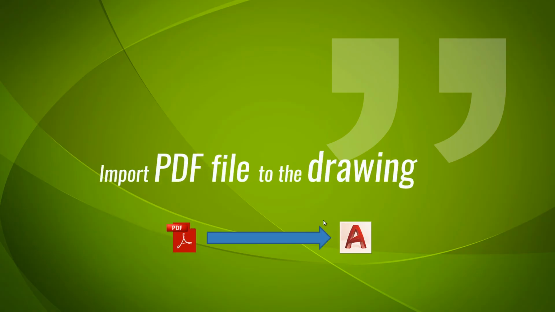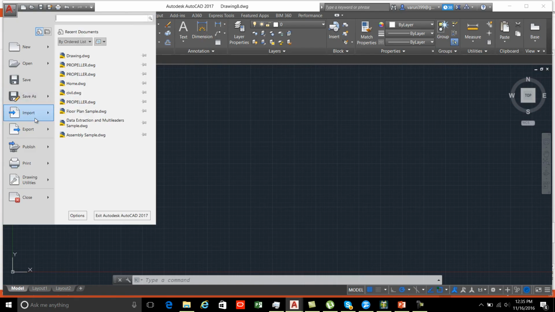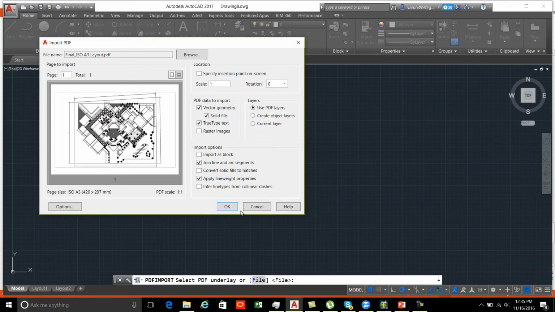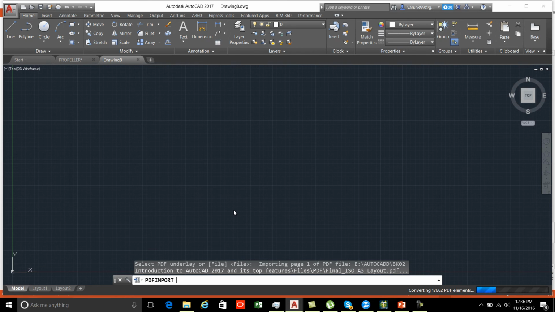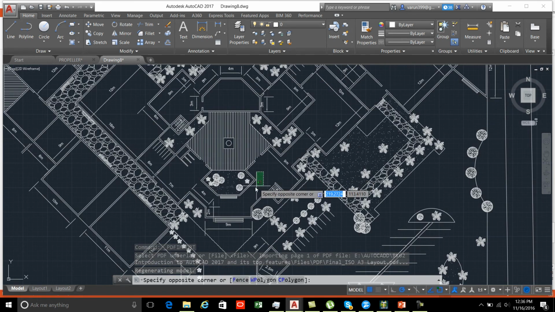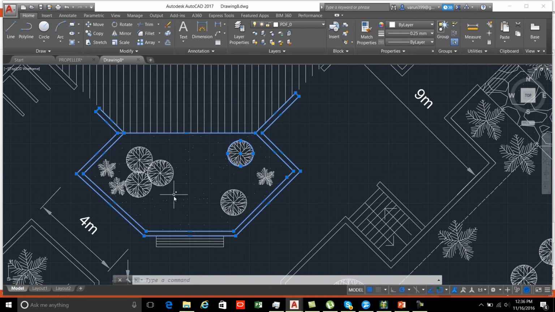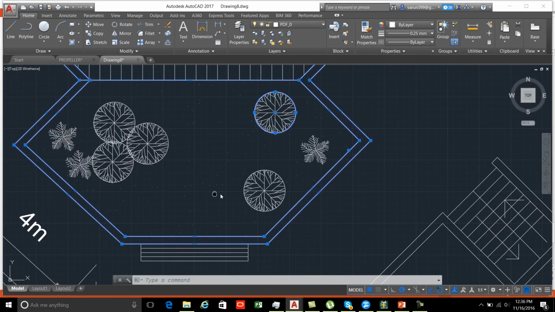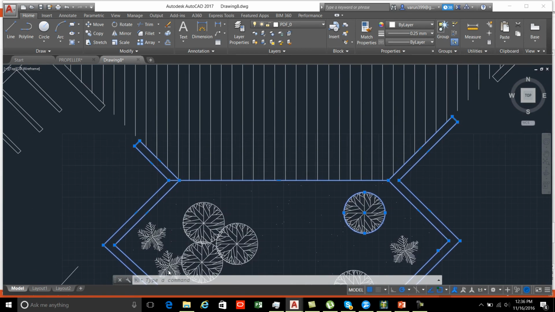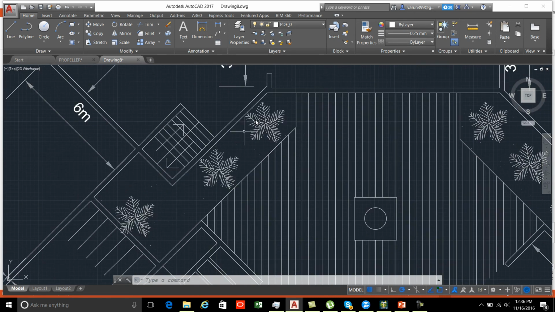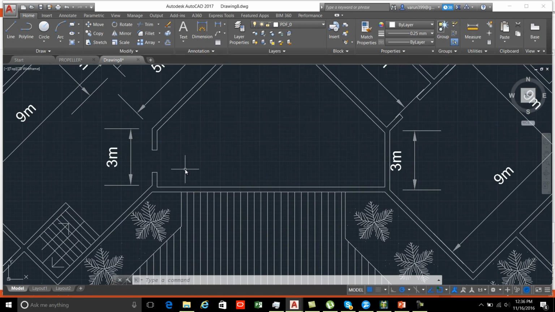Import PDF file to the drawing. AutoCAD 2017 has a provision to import PDF file to the drawing so that we can take the lines and circles as they are. It takes a couple of minutes to load the PDF to your drawing sheet. As we can see, the PDF is loaded as lines and circles into your drawing. This feature was not available till the 2016 version. AutoCAD 2017 has provided this feature to access PDF files as drawing files. This will make the work easier and more productive.